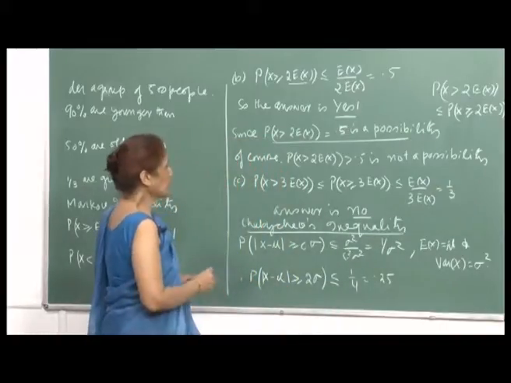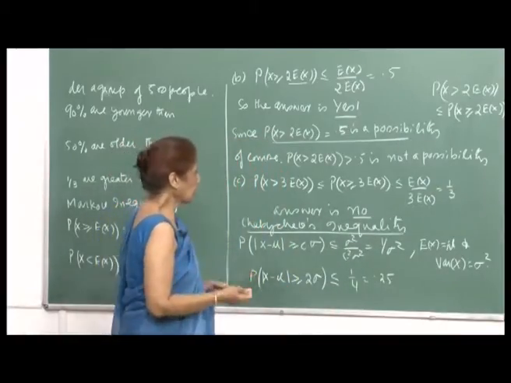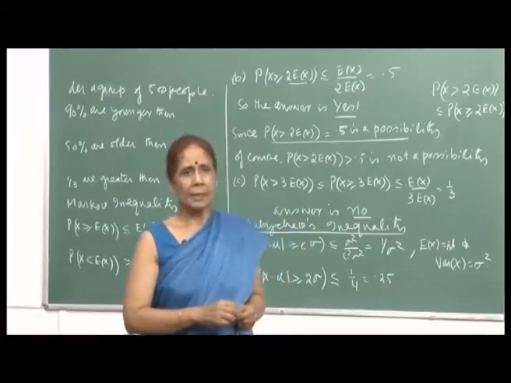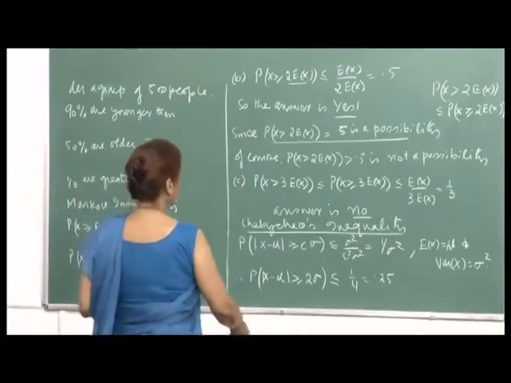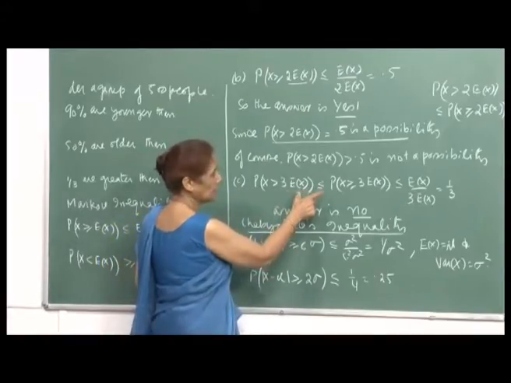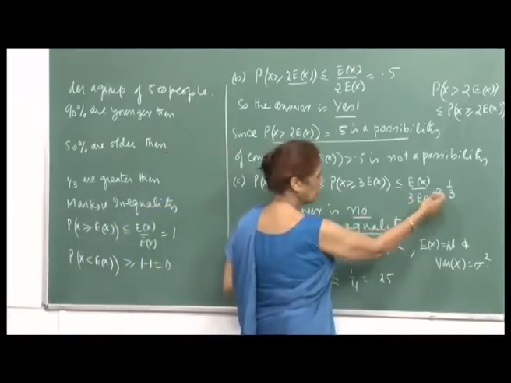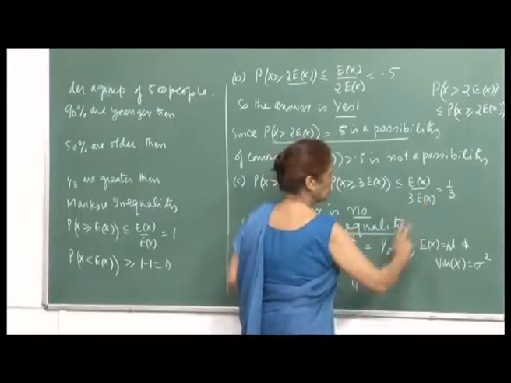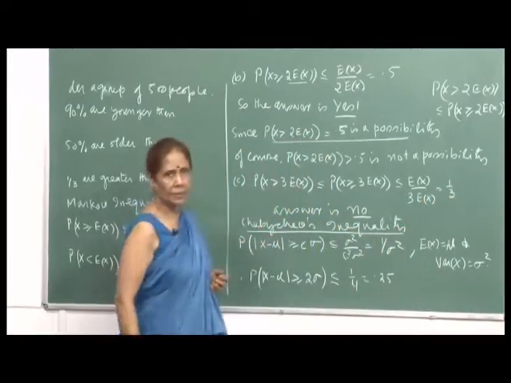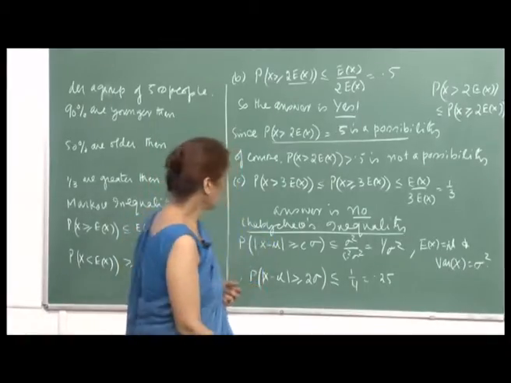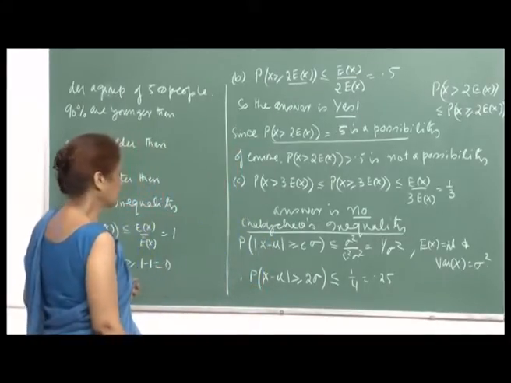So, here you want the probability that at least 1/3 are greater than thrice the average age. The answer is no, because this is less than or equal to 1 by 3. So this cannot be more than that. The probability of this event cannot exceed 1 by 3. So, the answer here is no.